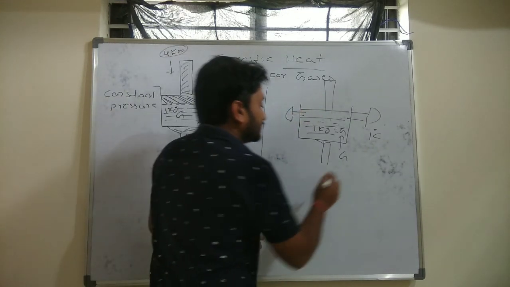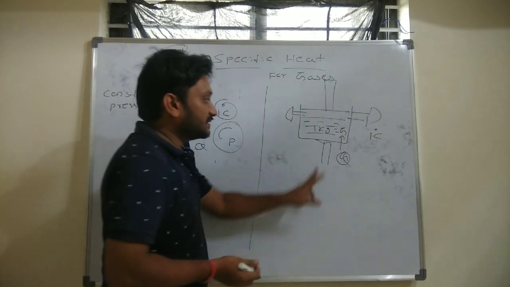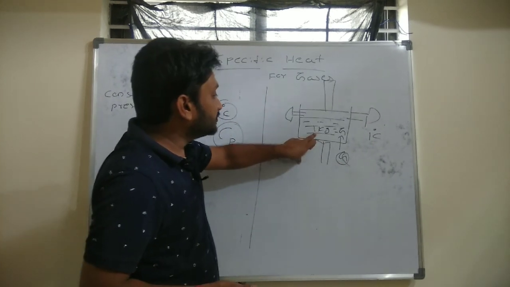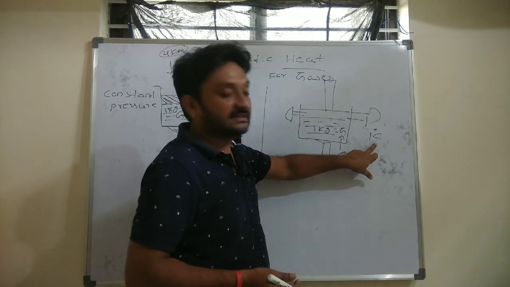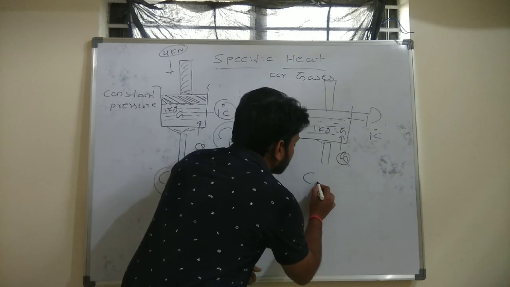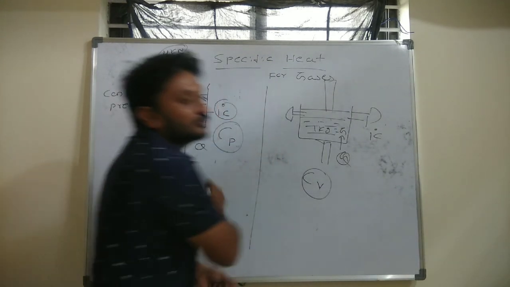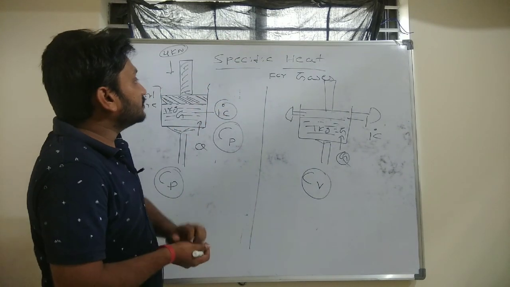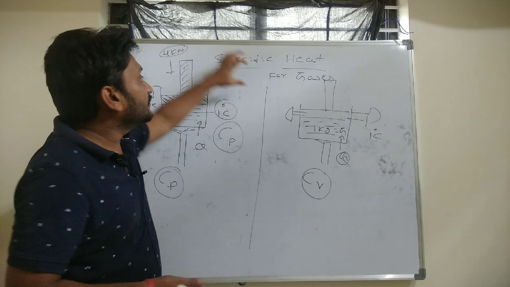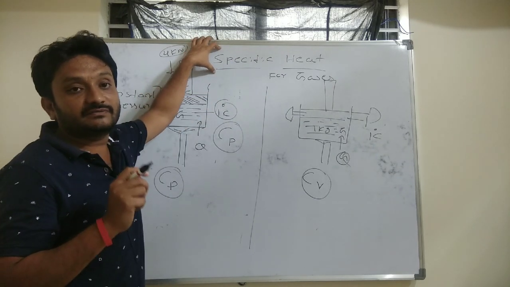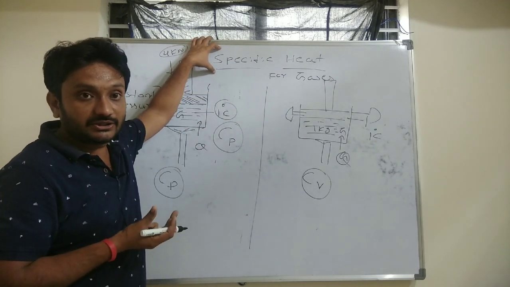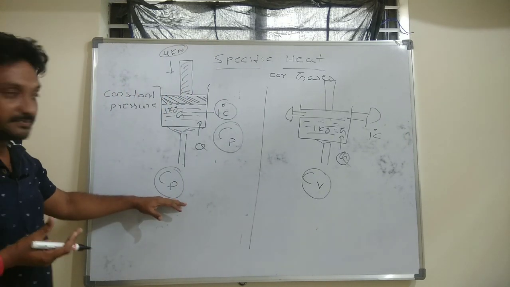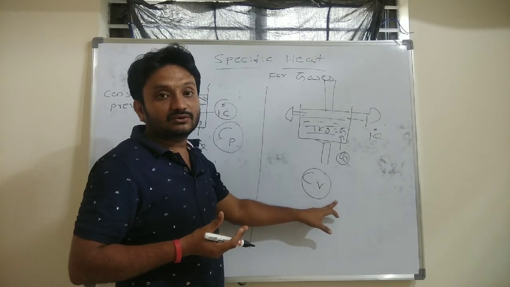In the constant volume case, the amount of heat Q required to raise the 1 kg of gas by 1 degree Celsius is called Cv. That is specific heat at constant volume. So from this session we understood that whenever you want to define the specific heat for gases, we need to mention the condition under which we are adding the heat. Based on these two conditions, we have two specific heats for gas. One is specific heat at constant pressure, another is specific heat at constant volume.